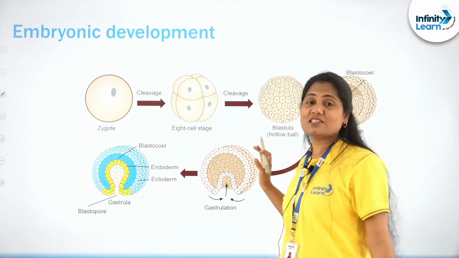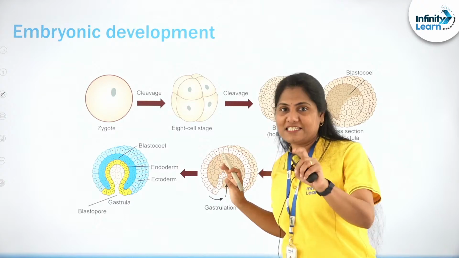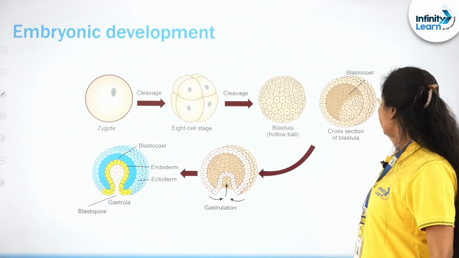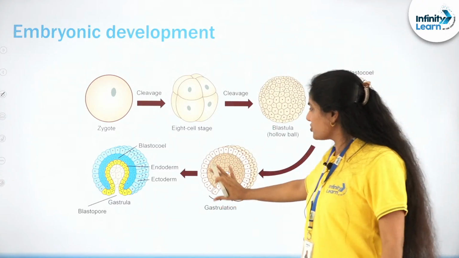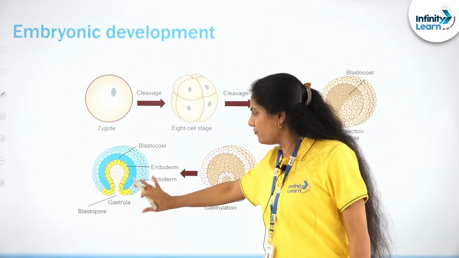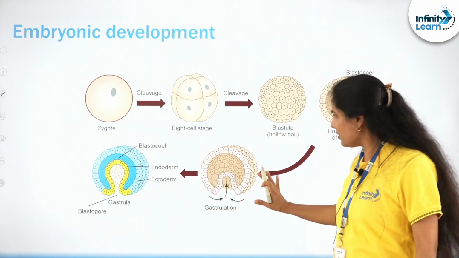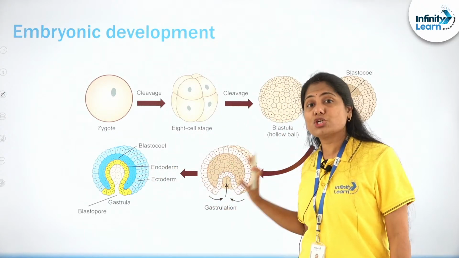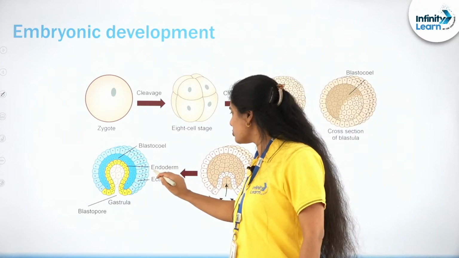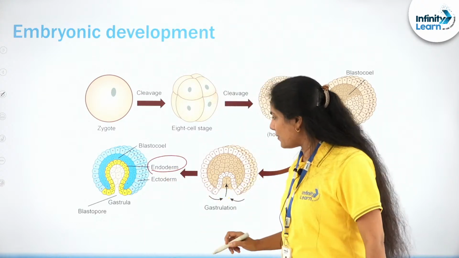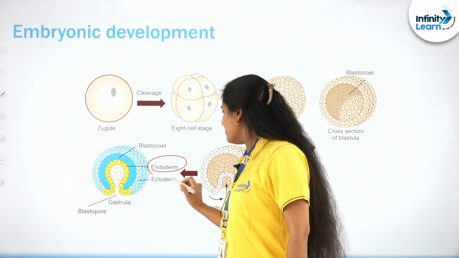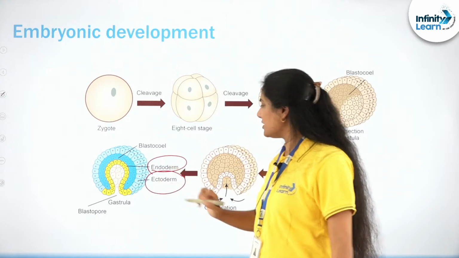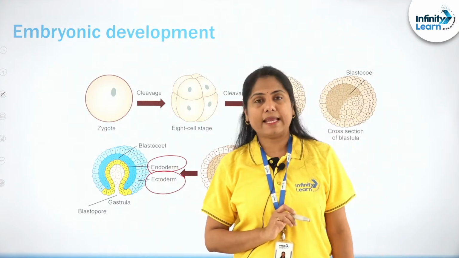Remember, in humans it's called blastocyst. There's a difference. And then this blastula undergoes gastrulation in order to form the gastrula. So during this especially, you see these different primary germ layers that are formed. Innermost one is called the endoderm, right? The mid one will be the mesoderm and the outermost layer will be referred to as the ectoderm.